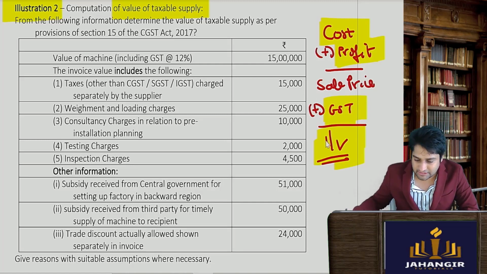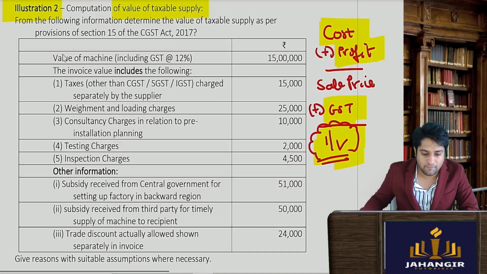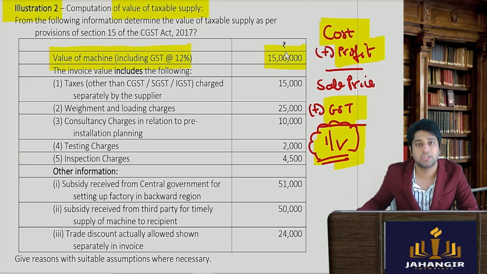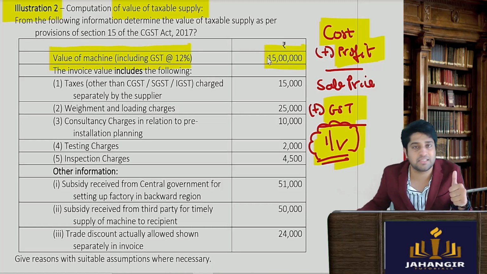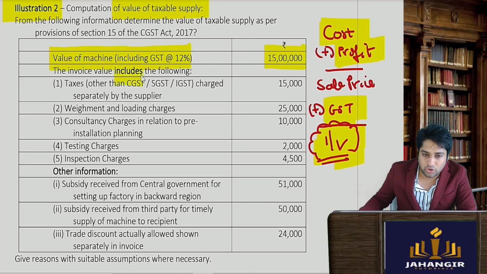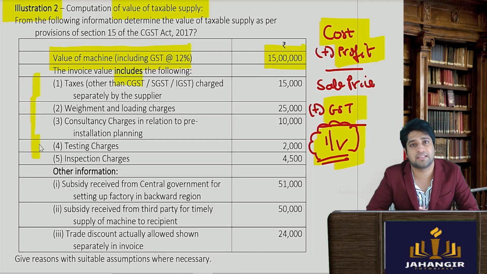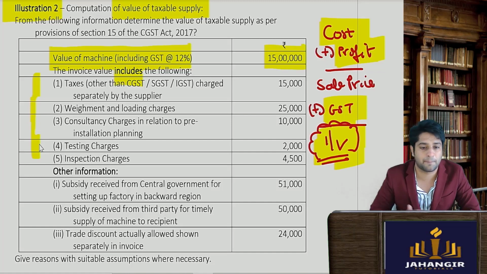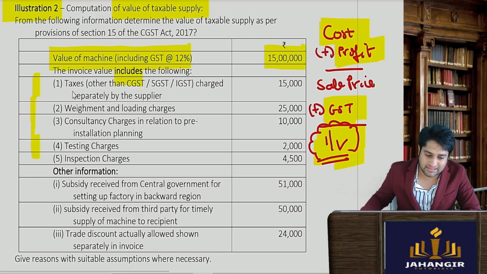So this figure, the invoice price, is given here: the value of a machine including GST is 15 lakh. So we can infer that this is the invoice price. It includes all these 5 elements. So you tell me whether these 5 things should have been included, yes or no. Taxes other than GST should be included.